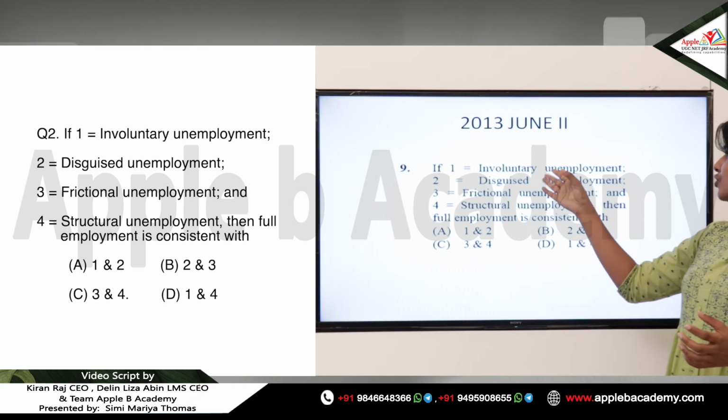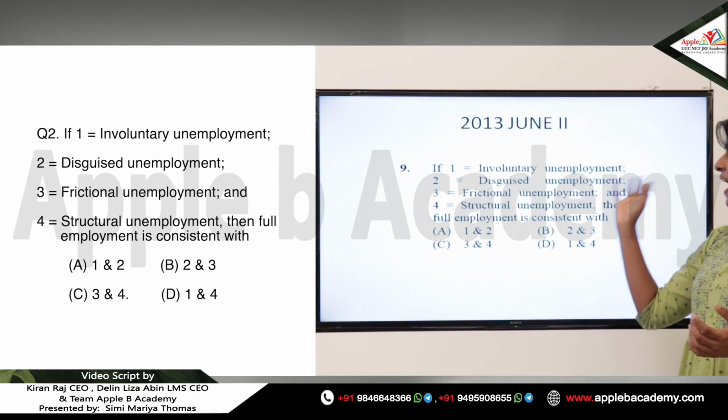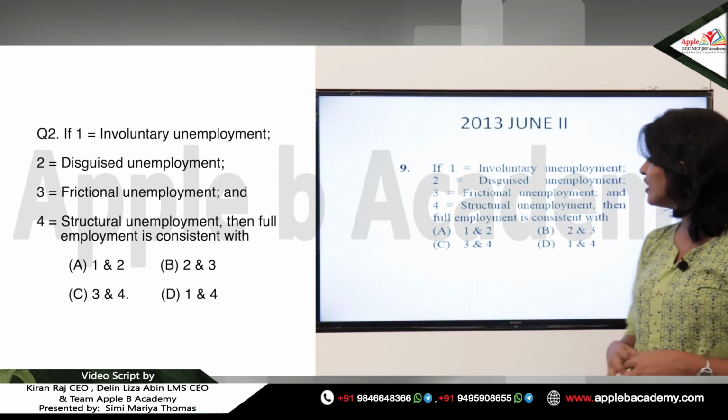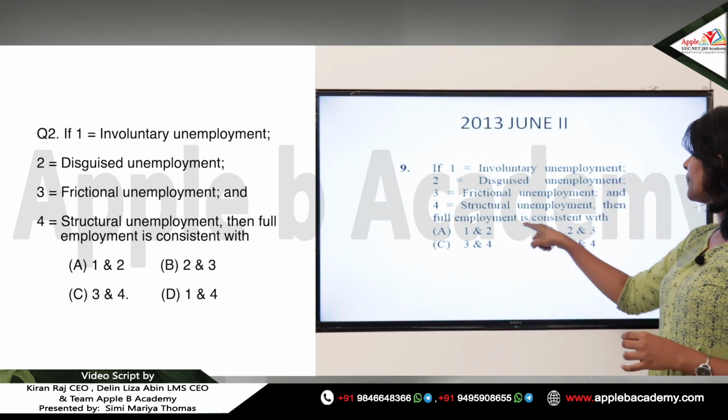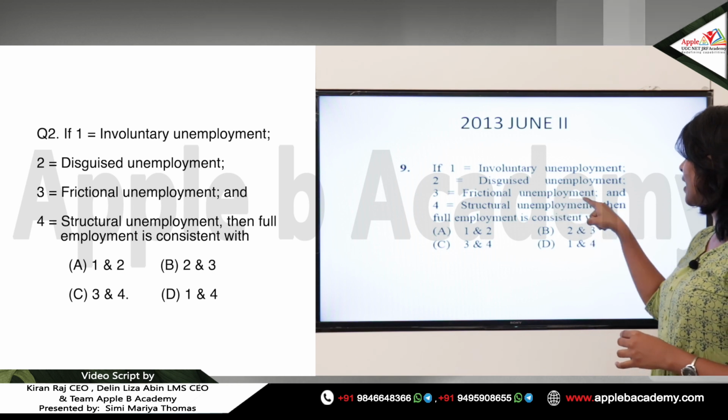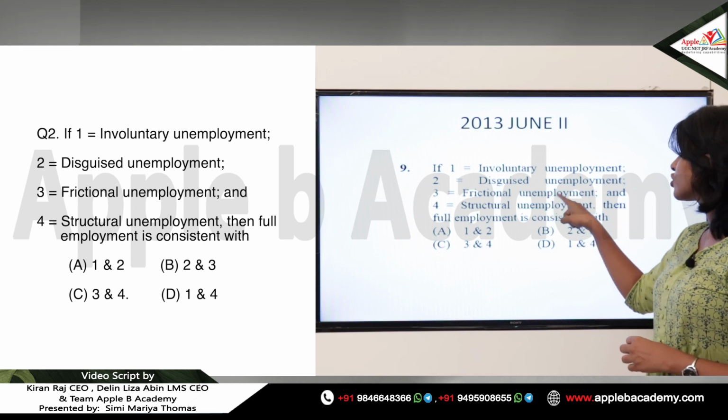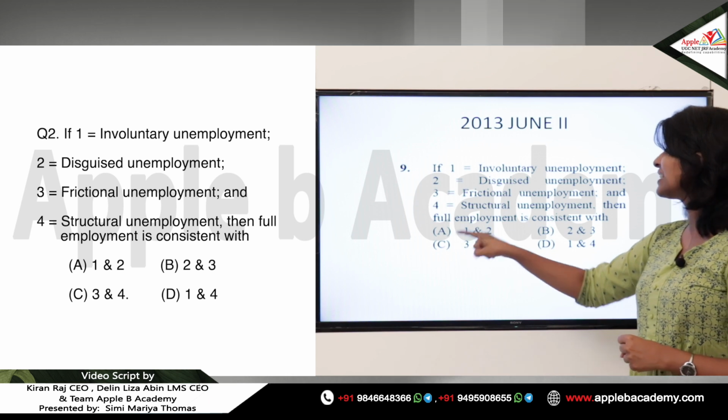Okay, and when it comes to involuntary unemployment and disguised unemployment, we have learned the definitions in detail in the class. So with respect to this question, full employment is consistent with frictional unemployment and structural unemployment. So the answer will be 3 and 4. C will be the answer.